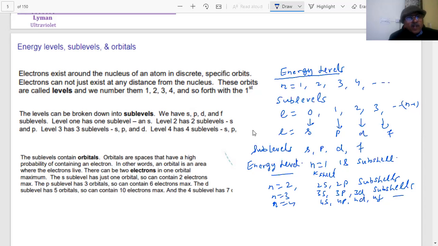In one orbital, only 2 electrons can be present. The maximum number of electrons in one orbital is 2. There are rules which we are going to tell you about how these 2 electrons will be there. These electrons will have to have opposite spins to exist in a particular orbital. And how many orbitals are there? The s subshell has only one orbital. How many orbitals are there, students?